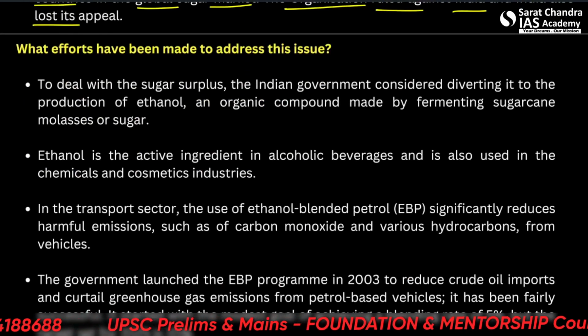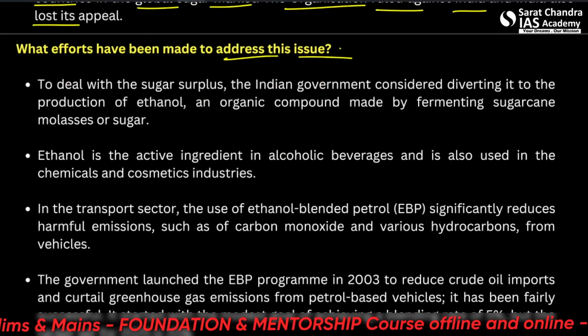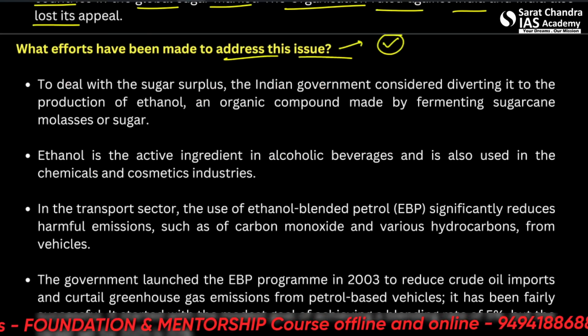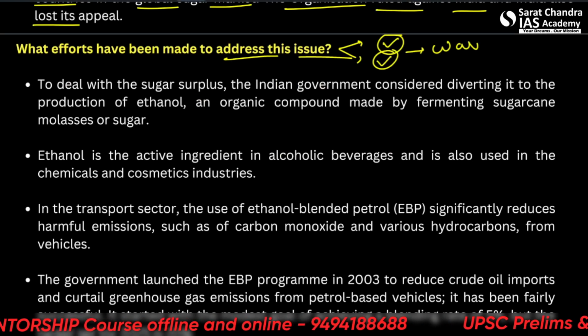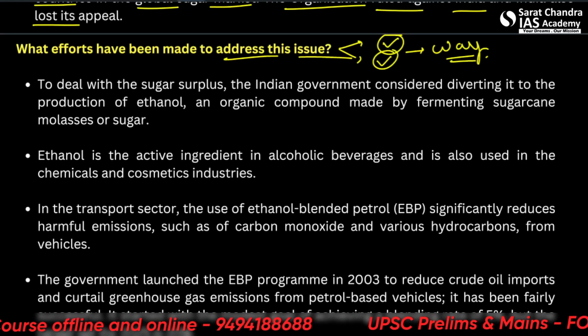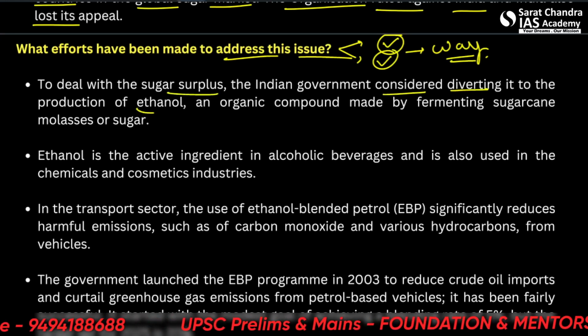Now let us see what efforts have been made to address this issue. So we have clarified two things: that this is the issue, and what is the reason for the issue. Now we see the way forward. So to deal with the sugar surplus, the Indian government considered diverting it to the production of ethanol.